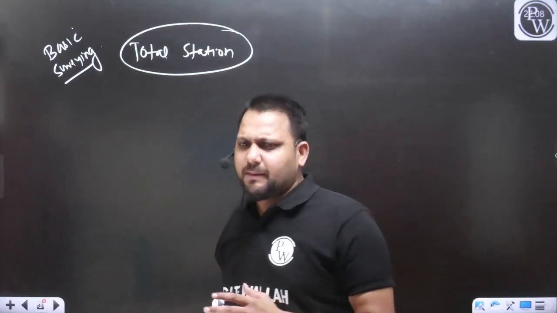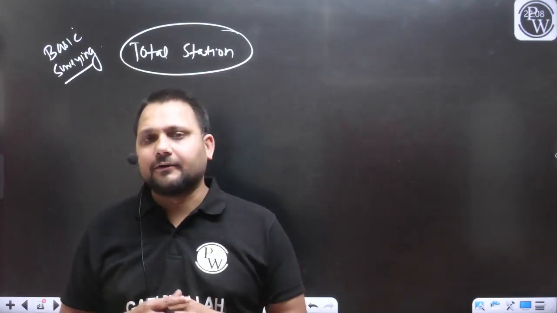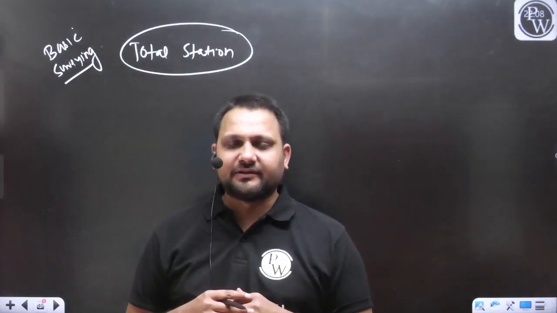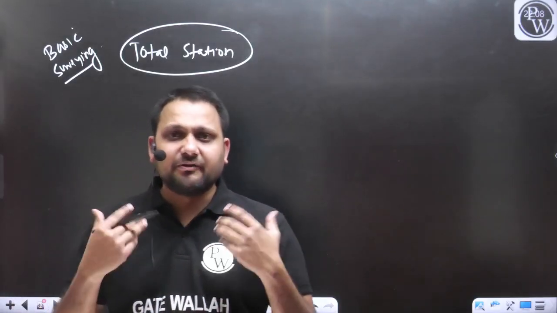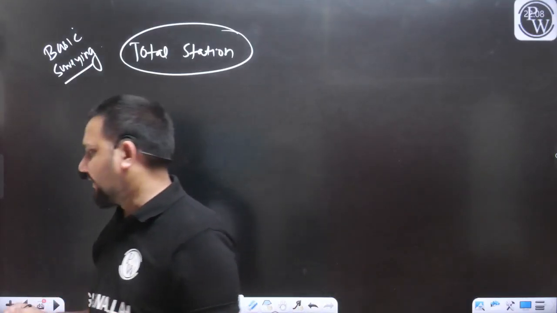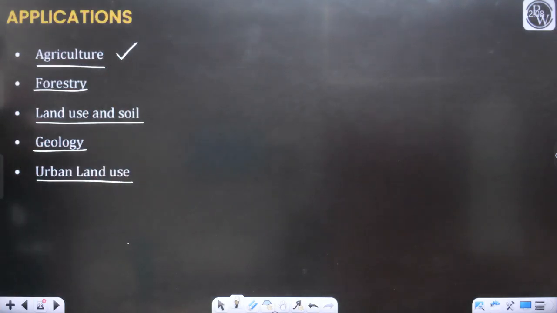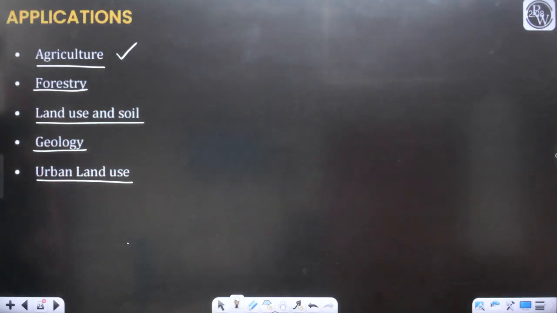May you elaborate the application of remote sensing? Again, the same point is there, dear, it's all about the data. Whatever data you are collecting with the help of the remote sensing system, that data may be useful in which field? So like for crop yielding, for agricultural purposes, that data is required. Forestry: what is the land cover, what is the land use, how is the forest? I am giving the practical example, dear.